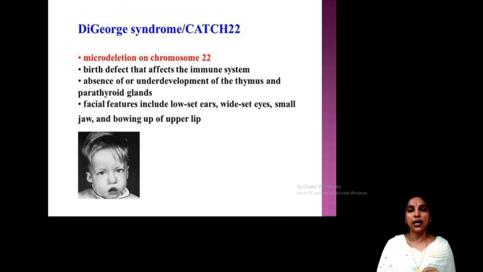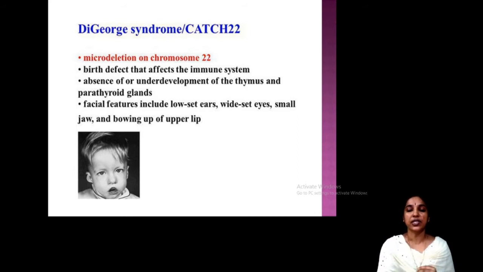Then there is underdevelopment of the thymus gland and parathyroid gland. Then facial features, very important: wide set eyes, as you can see in this image, small jaw, bowing up of the upper lip, and low set ears are examples of the birth defects in a newborn child.